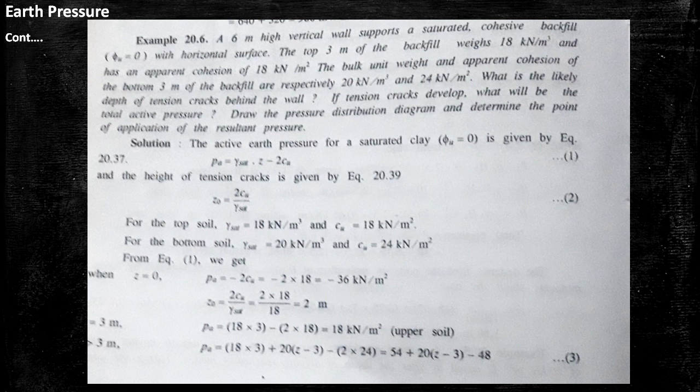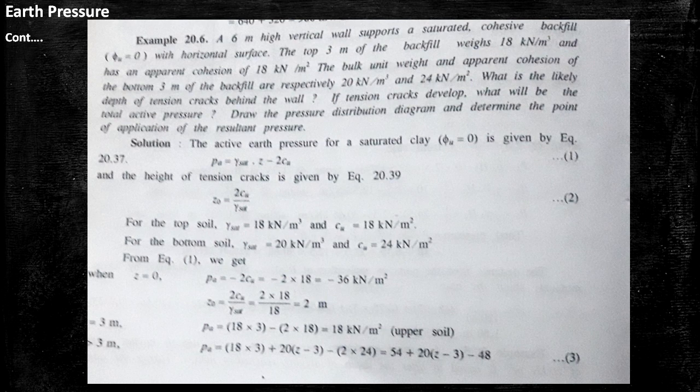Then we calculate the value of Pa if Z equal to 3, and when Z greater than 3. First case, Z equal to 3 meter, the formula of Pa is gamma sat into 3 minus 2 into 18, that is 18 kN per meter square.